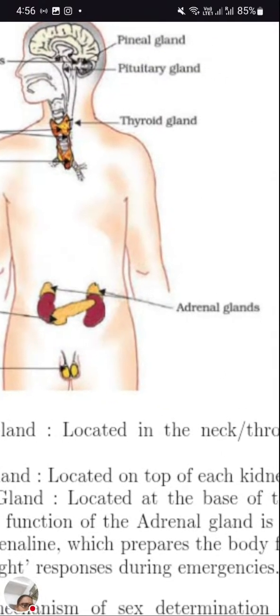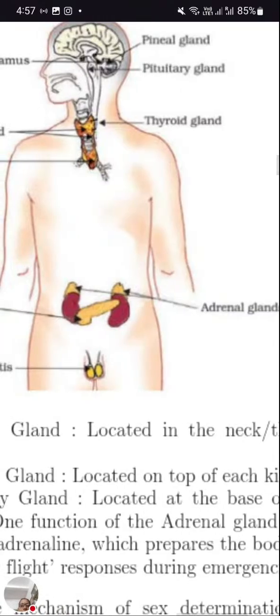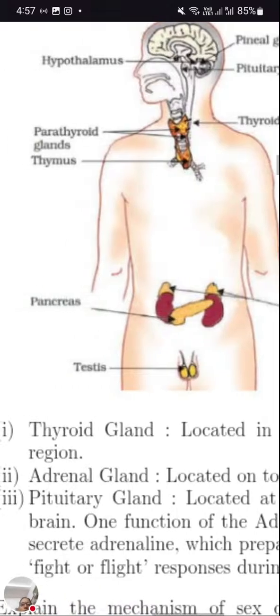Adrenal gland secretes adrenaline. Adrenaline is called the stress, or emergency, hormone. During an emergency, adrenaline is released, which makes the person either fight or flee from the situation. Once the adrenaline is secreted, the person will either fight with the situation or escape from it. So on the kidney, just at the tip, adrenaline is to be represented.